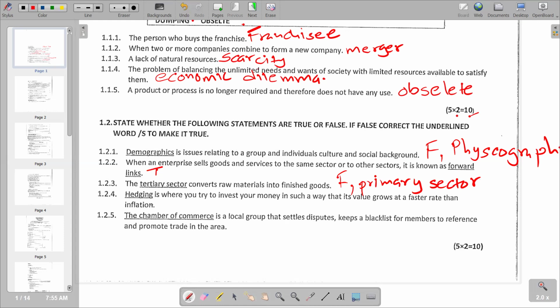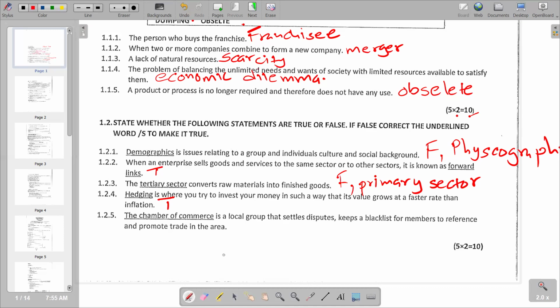If you go to the next sentence, hedging is where you invest your money in such a way that its value grows at a faster rate than inflation. This statement is true. Remember, this is the essence of hedging. In the last part, the Chamber of Commerce is a local group that settles disputes, keeps a blacklist for members to reference, and promotes trade in an area.